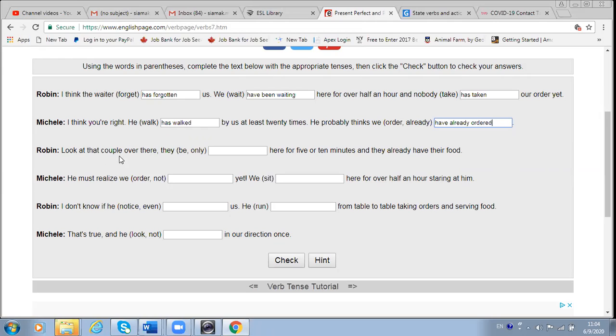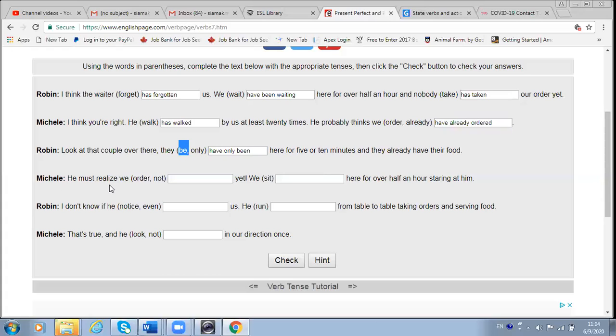Look at that couple over there. They have only been here for 5 or 10 minutes and they already have their food. They have only been here. Yes. Present perfect, because be cannot be used in continuous form.